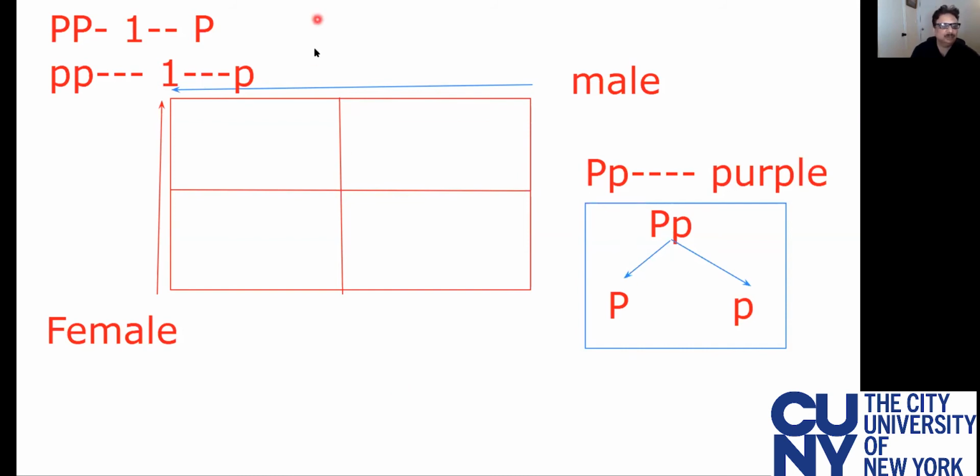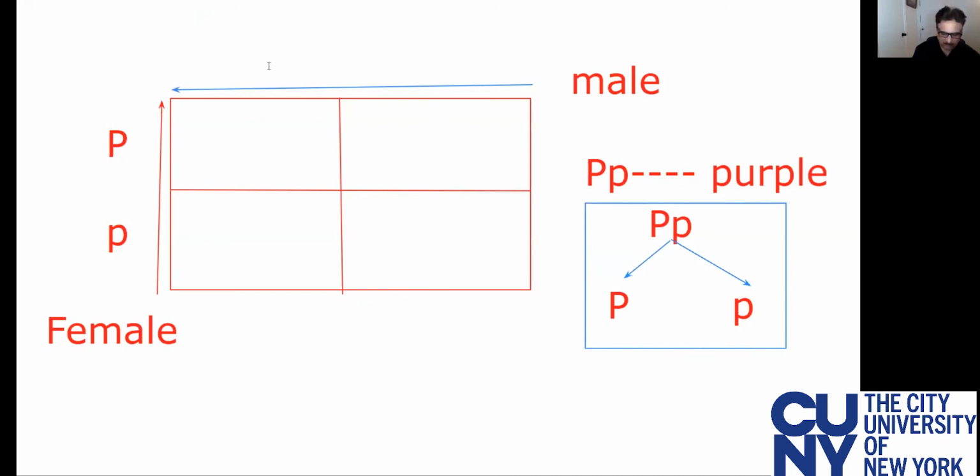So what Mendel did, he had big P and small p in females, and in males again, he had big P and small p. So now what he did, he crossed this with this, this with this, and then this with this.